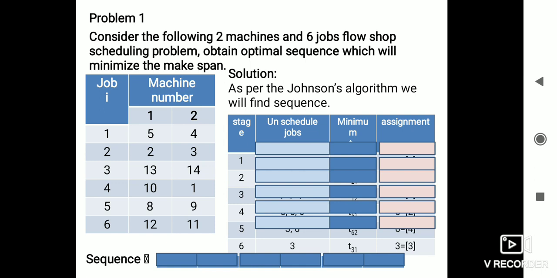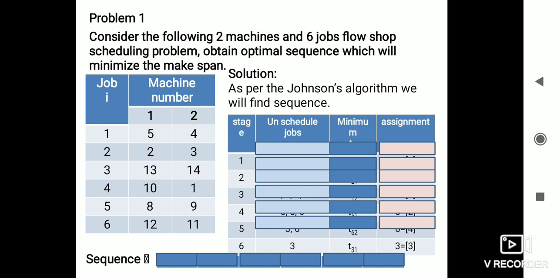Here we have a 6 job, 2 machine problem. The 6 jobs are 1, 2, 3, 4, 5, 6. Machine 1 has processing times, and machine 2 has processing times. Various jobs are processed for different amounts of time. Job 1 on machine 1 takes 5 hours, job 2 takes 2 hours, job 3 takes 13, job 4 takes 10, job 5 takes 8, job 6 takes 12. In the same way, machine 2 also processes the jobs with different times.